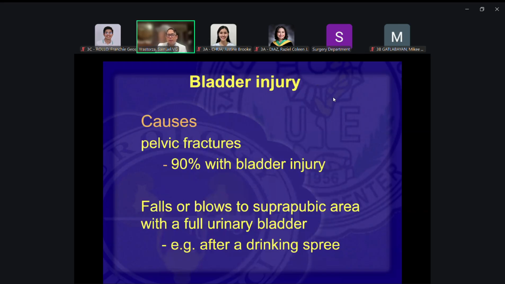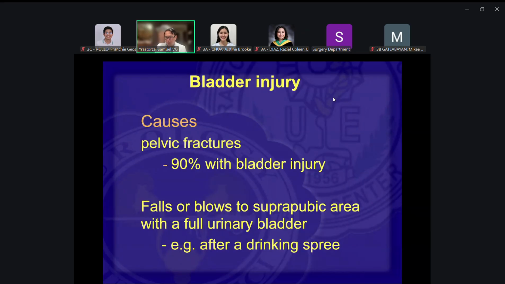Bladder injury, again, as I've told you, blunt injury, direct blunt force to the bladder would be uncommon, and it would happen if the bladder is full at the time of injury. Most of the time, the bladder gets injured from pelvic fractures.